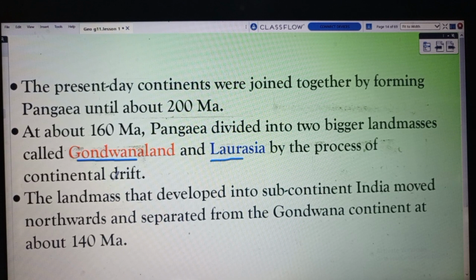So continental drift split the world into two: the southern part, known as Gondwana land, and the northern part, called Laurasia. The landmass that developed into the Indian subcontinent moved northwards and separated from the Gondwana continent about 140 million years ago.